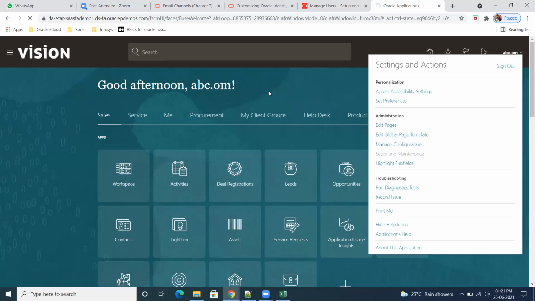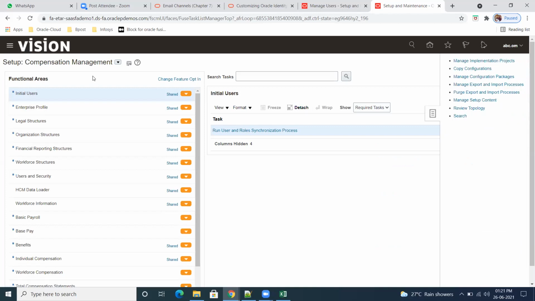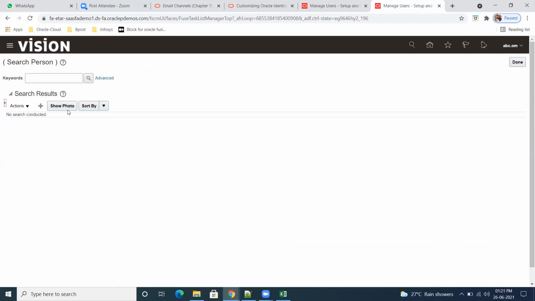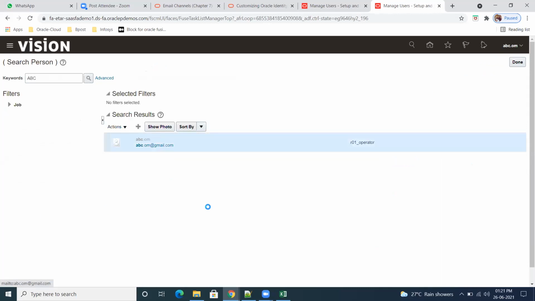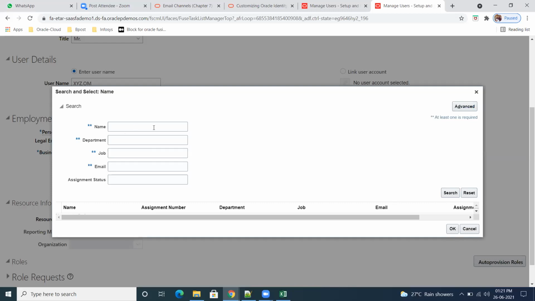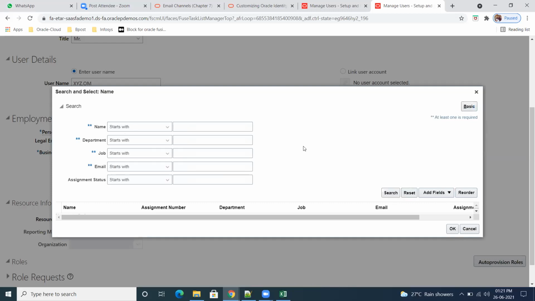Just hold on. Manage users. Why is it not coming?